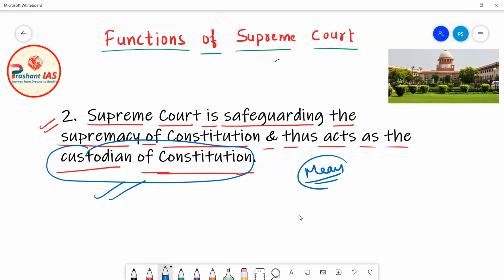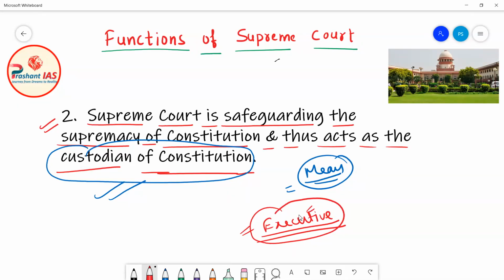This basically means that let's suppose any organ of the government is trying to violate the Constitution. For example, if the executive is not working according to the provisions of the Constitution, then the Supreme Court of India has the power to punish the executive and to give direction to the executive to work according to the provisions of the Constitution. Why? Because the Constitution is supreme in India. Every organ of the government has to work according to the provisions of the Constitution.